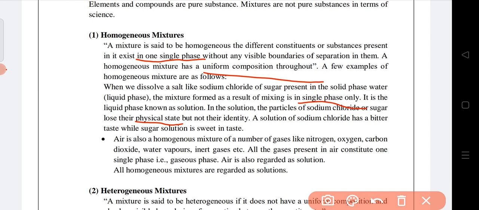Air is also regarded as a solution. All homogeneous mixtures are regarded as solutions. Okay, so I think all of you can understand what a homogeneous mixture is.